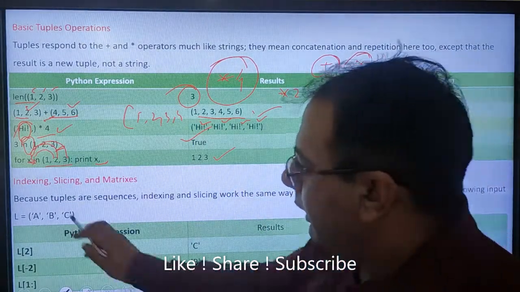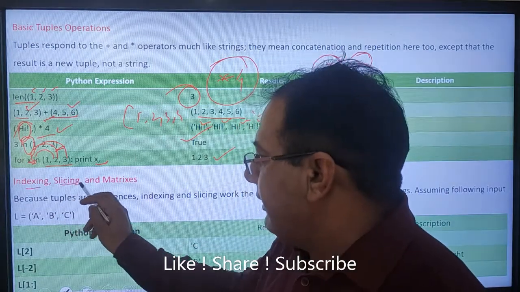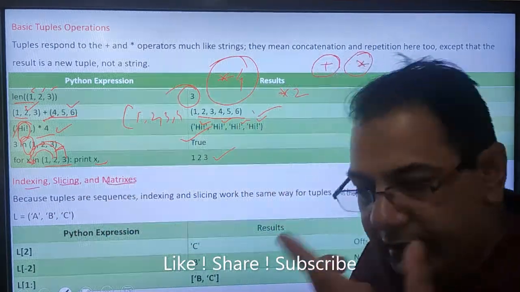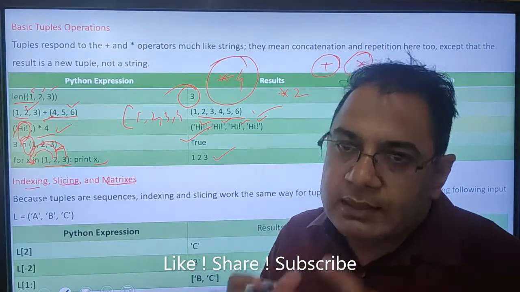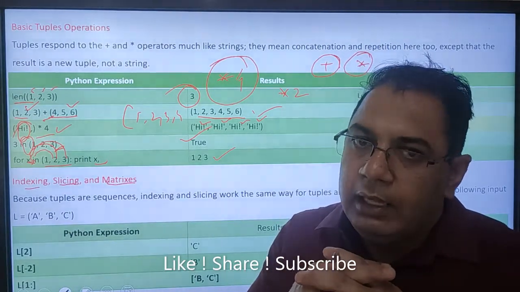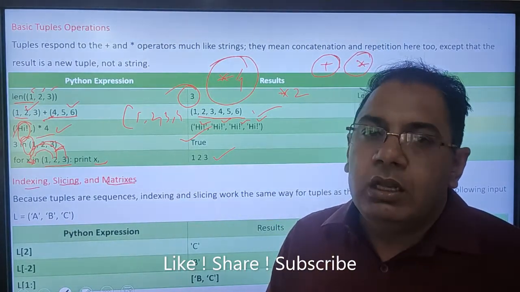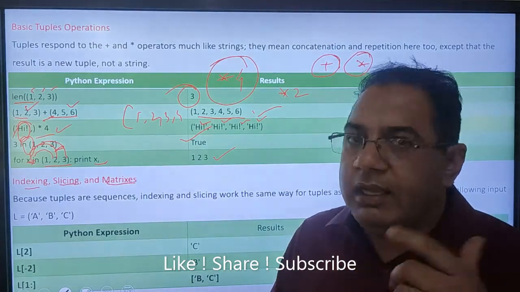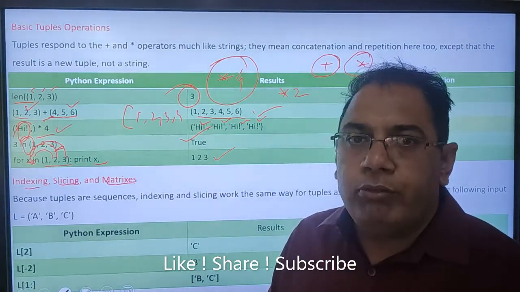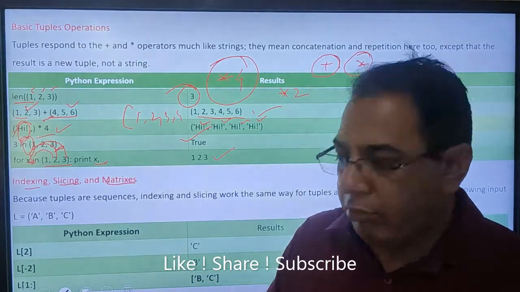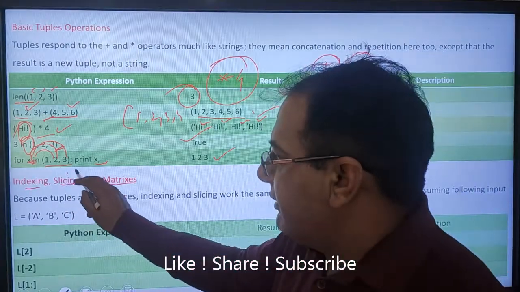Then I have indexing, slicing, and matrix. Indexing, I have already defined that every element of the tuple can be accessed using indexing. There are 2 types of indexing, backward and forward. Then I have slicing.